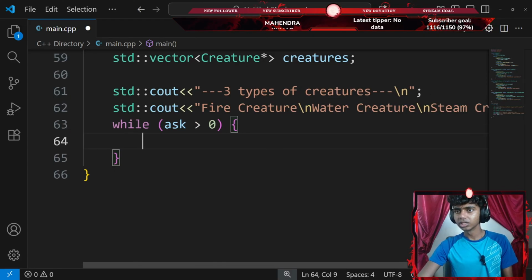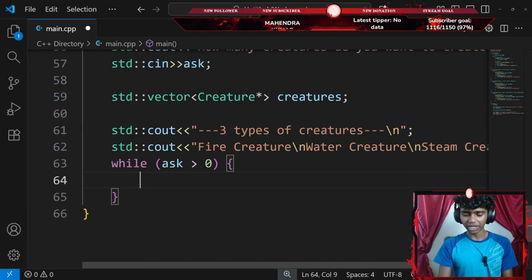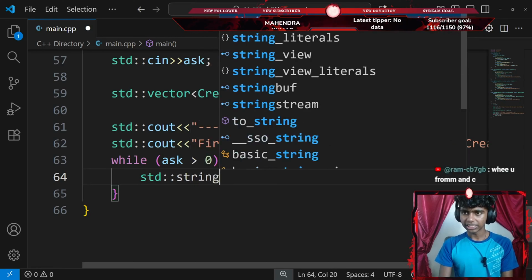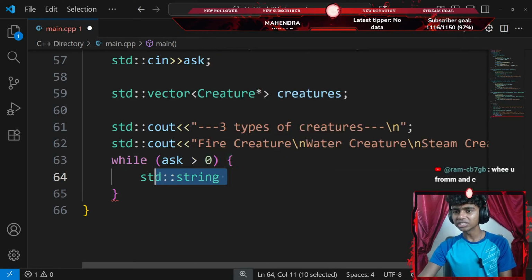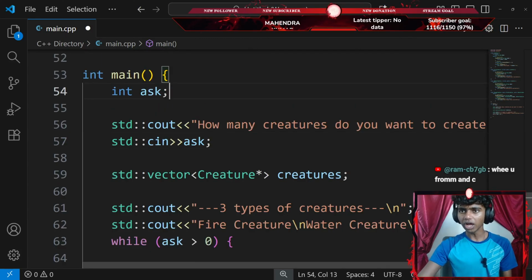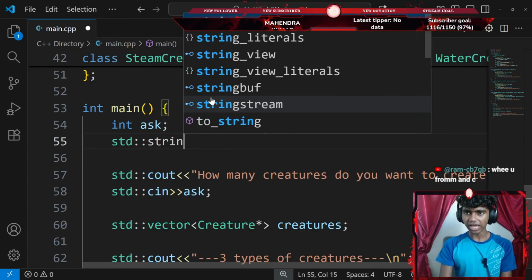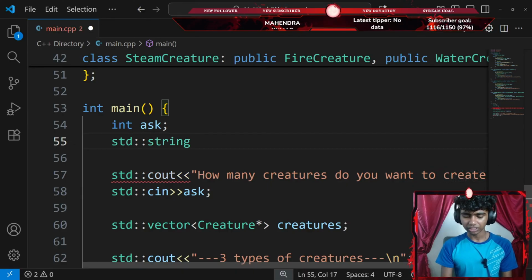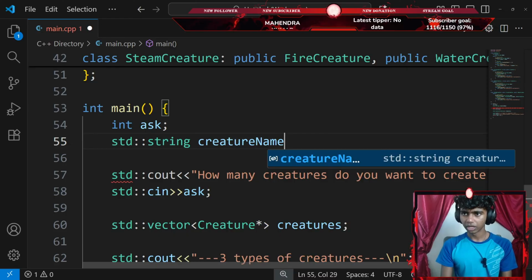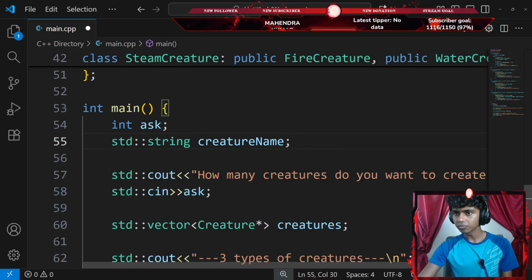Okay, so I'm gonna go ahead and create a variable here, something called a standard string variable. I might actually add this outside my loop. So let's add this variable outside my while loop. I'll go ahead and create a standard string of something like creature name, ending with a semicolon.